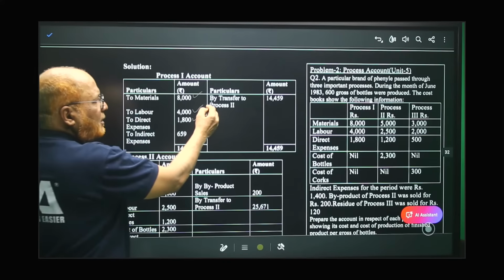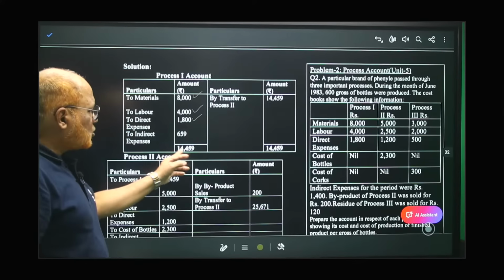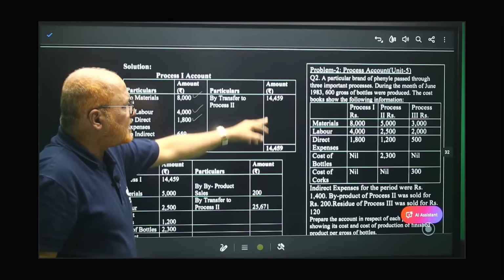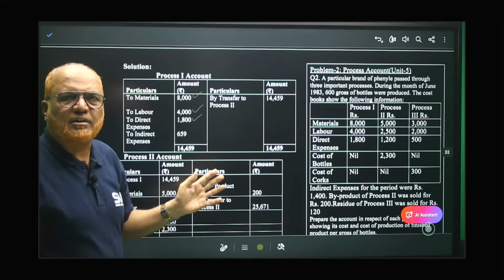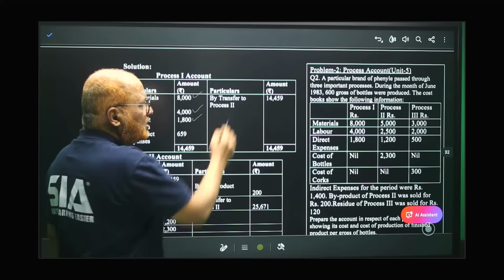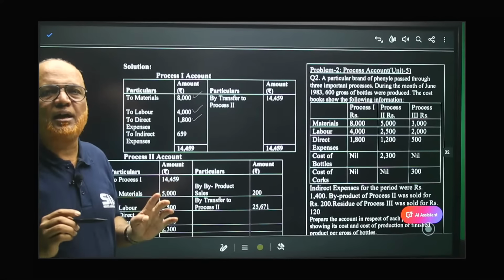So credit side by transfer to process 2, 14,459. Take the total on both the sides and take the same amount here, 14,459. Okay, finished. One process completed. This is the value of the output. The output of first process will become input of the second process.